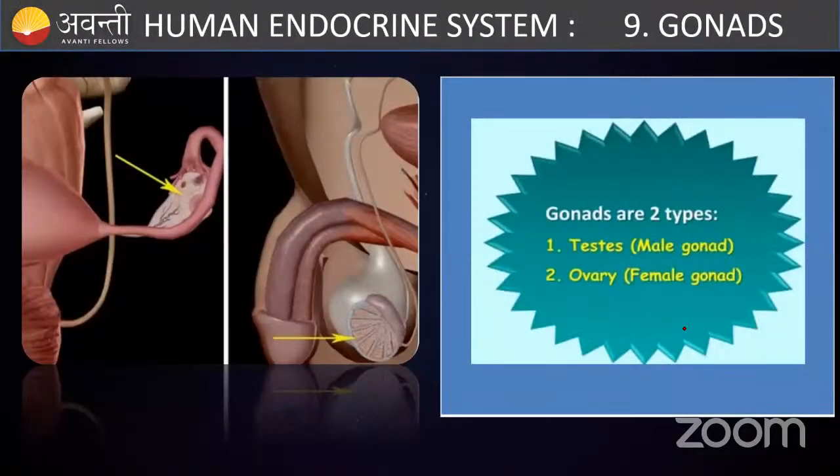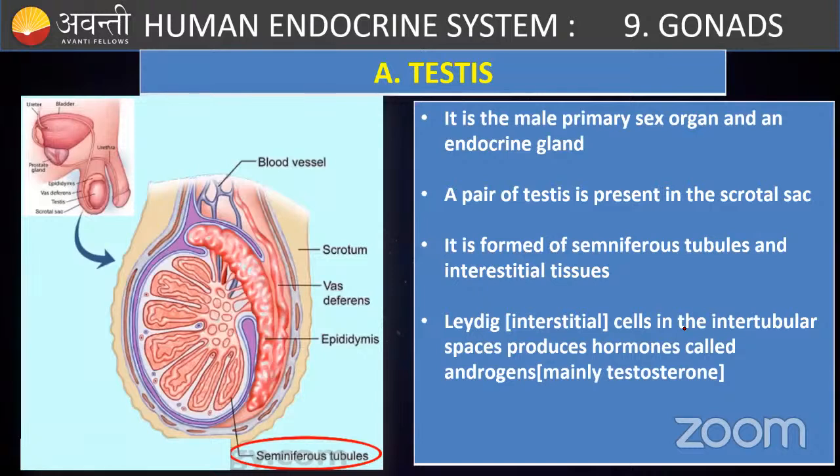The next one we have to talk about is the gonads. Gonads are of two types: one is the testis, the other is the ovary. Testis in male, ovary in female. They are the primary sex organs. When it comes to the testis, there is a pair of testes present outside the body in a sac-like structure called the scrotal sac. If you take the cross section of the testis, you can see that it is divided into several compartments. Within these compartments are highly coiled tubes called seminiferous tubules, and between the seminiferous tubules there are interstitial tissues.